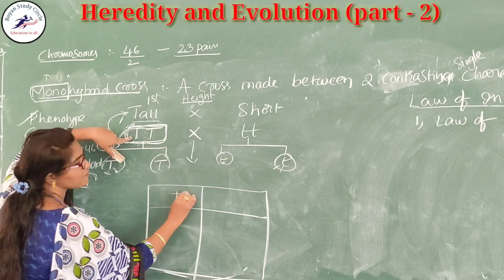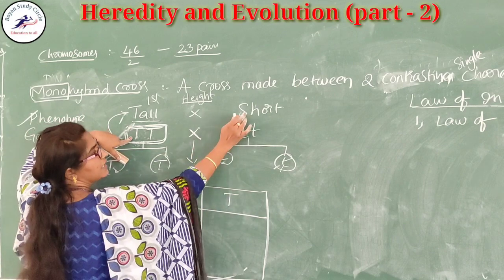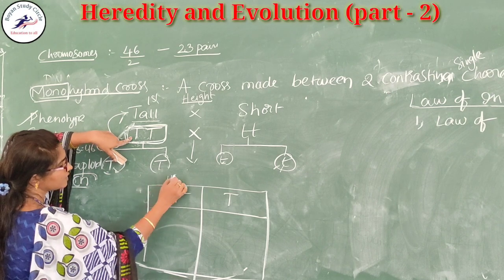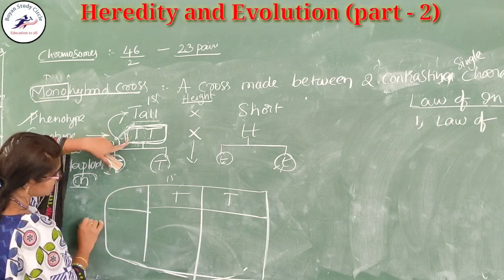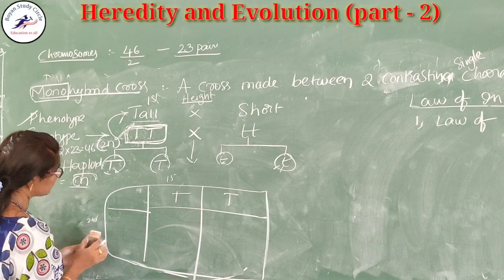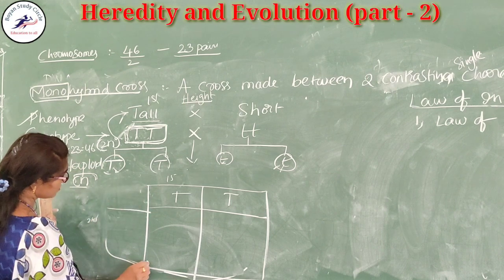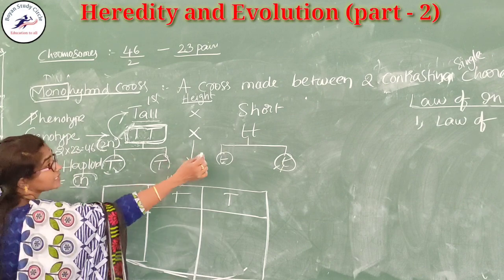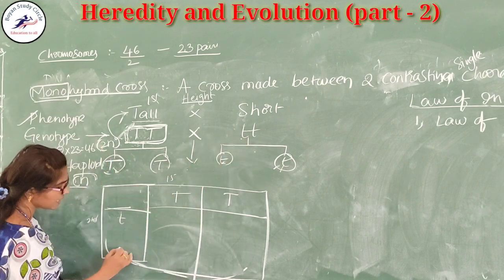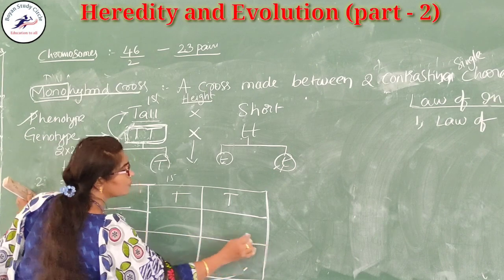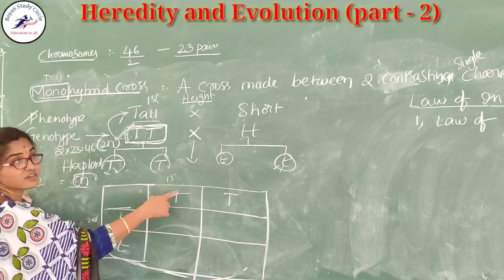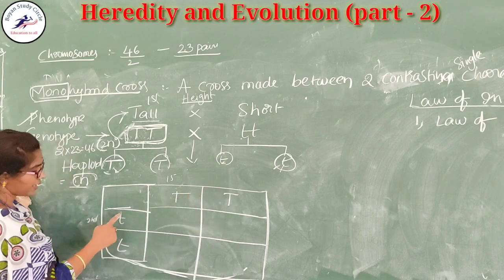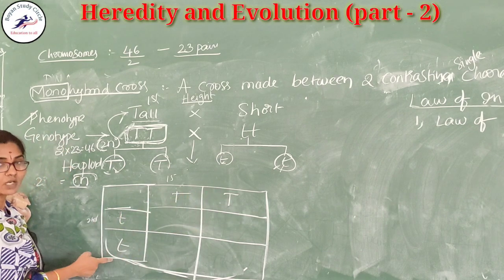It has capital T, and the second plant is a short character. What is its genetic expression? Small t, small t. Okay, I think you are understanding. This is the first plant, capital T. Okay, segregation, and the small t, second plant, small t, small t.